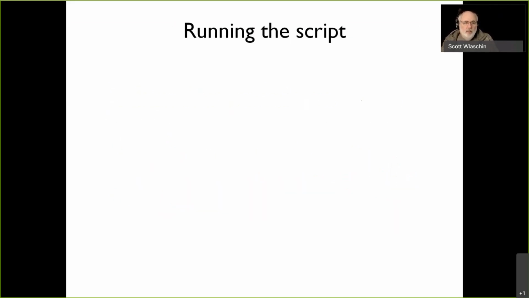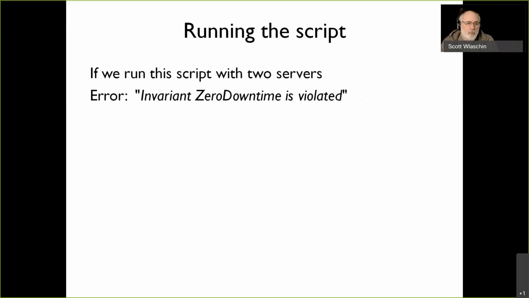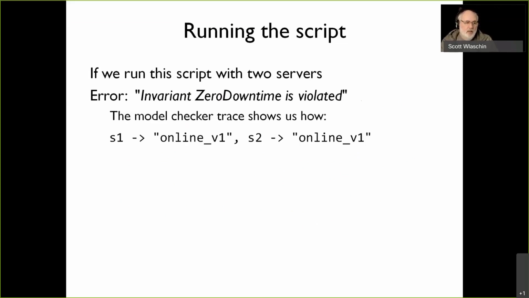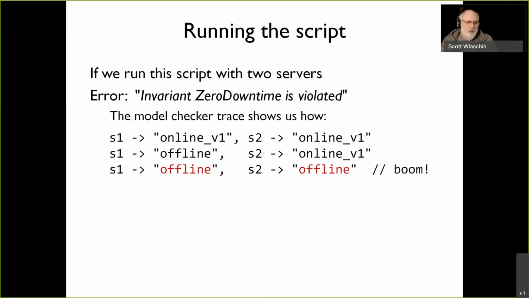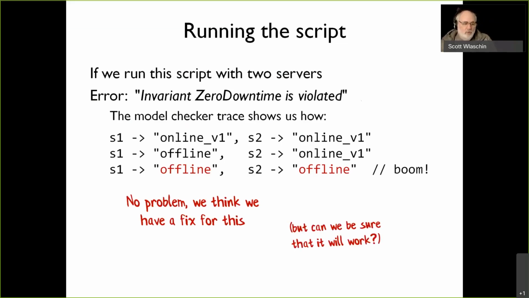So let's run this script with 2 servers, and we get the zero downtime violation straight away because there's something wrong with our model. And the trace tells us exactly what went wrong. Server 1 went offline, and then server 2 went offline, and now they're both offline, and that's bad. So that invariant was violated straight away. Well, okay, I've got an idea. We could fix this. But how can we be sure that our fix will work? Well, let's check it with the model checker.